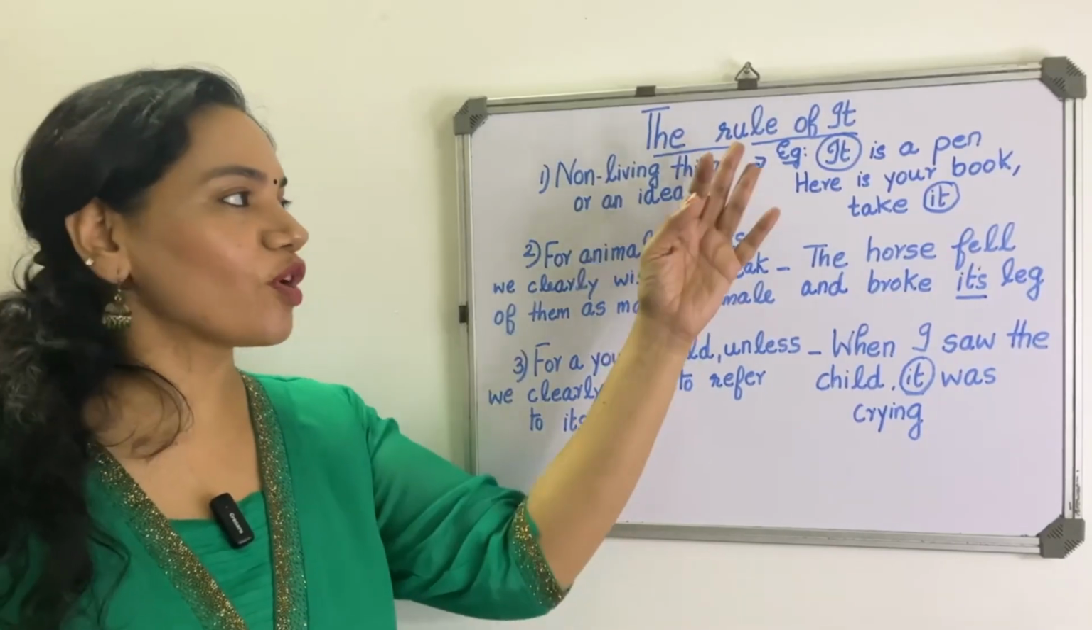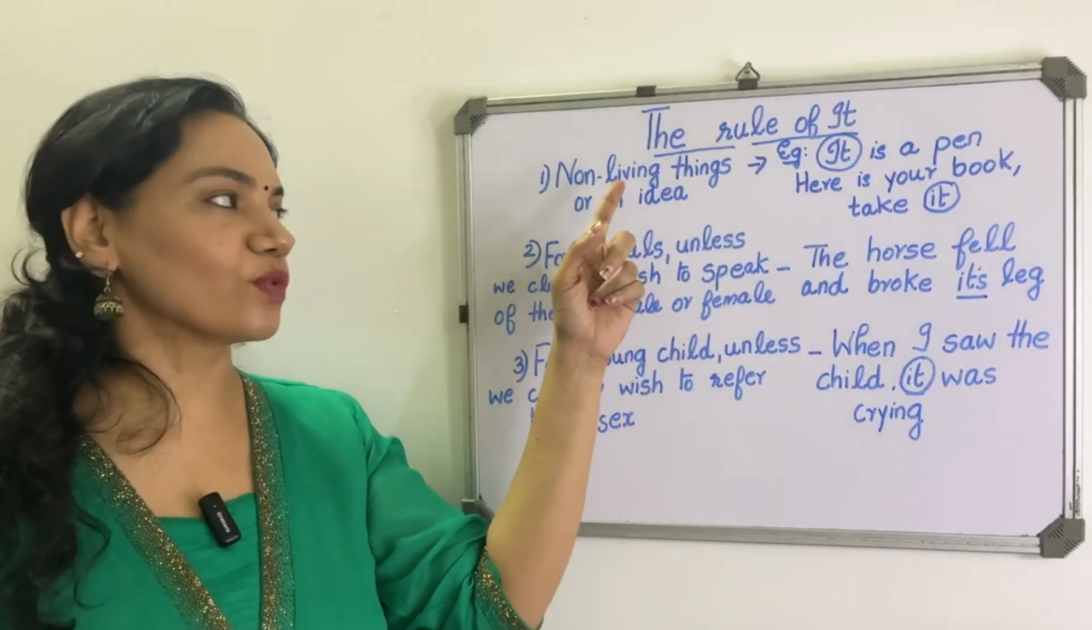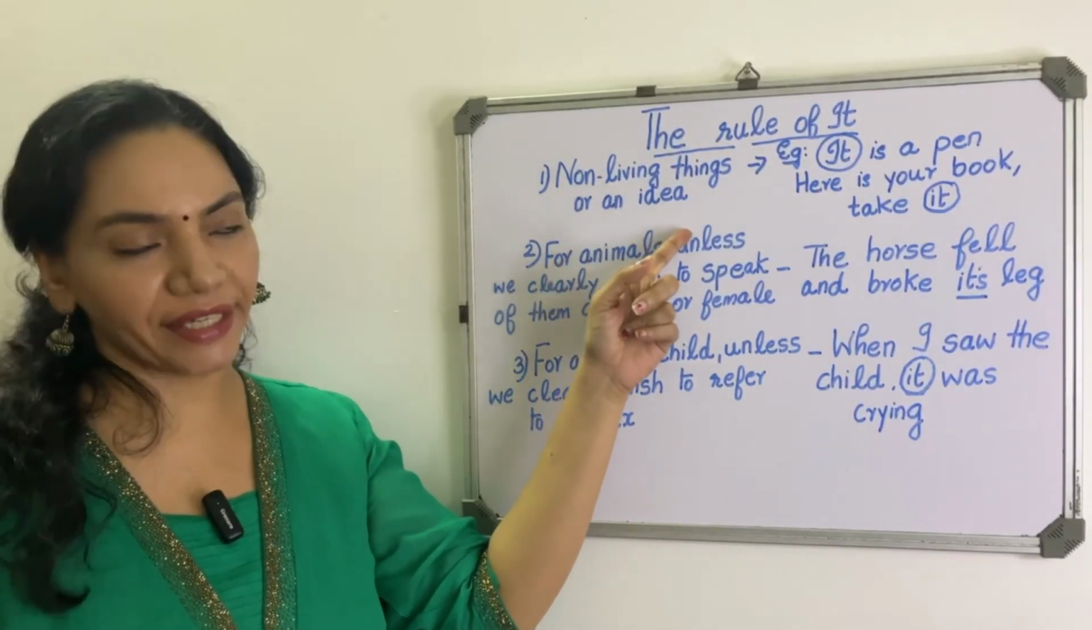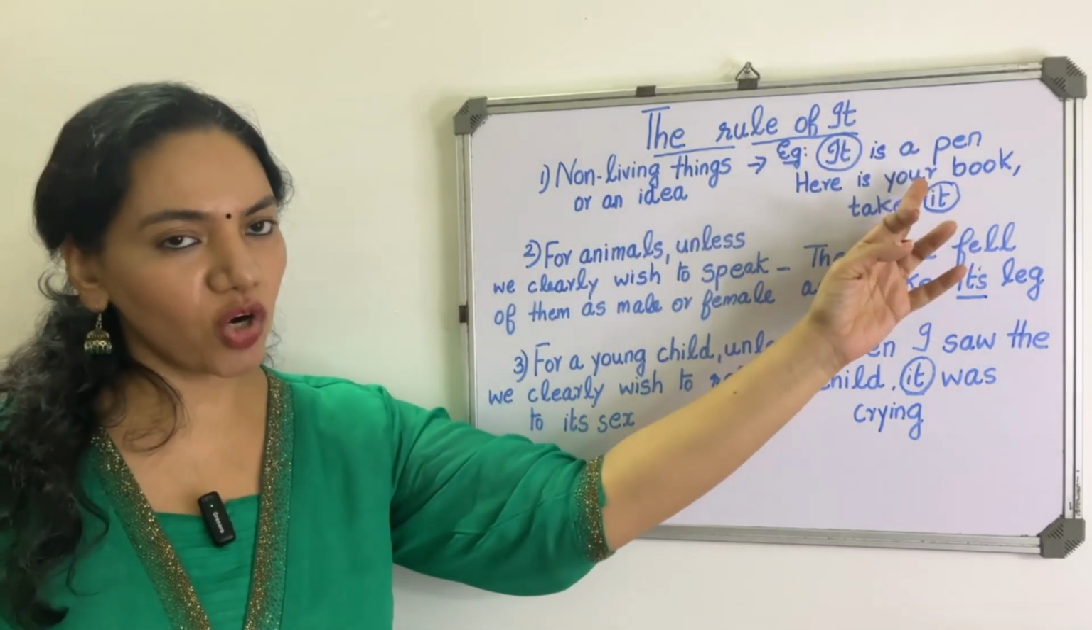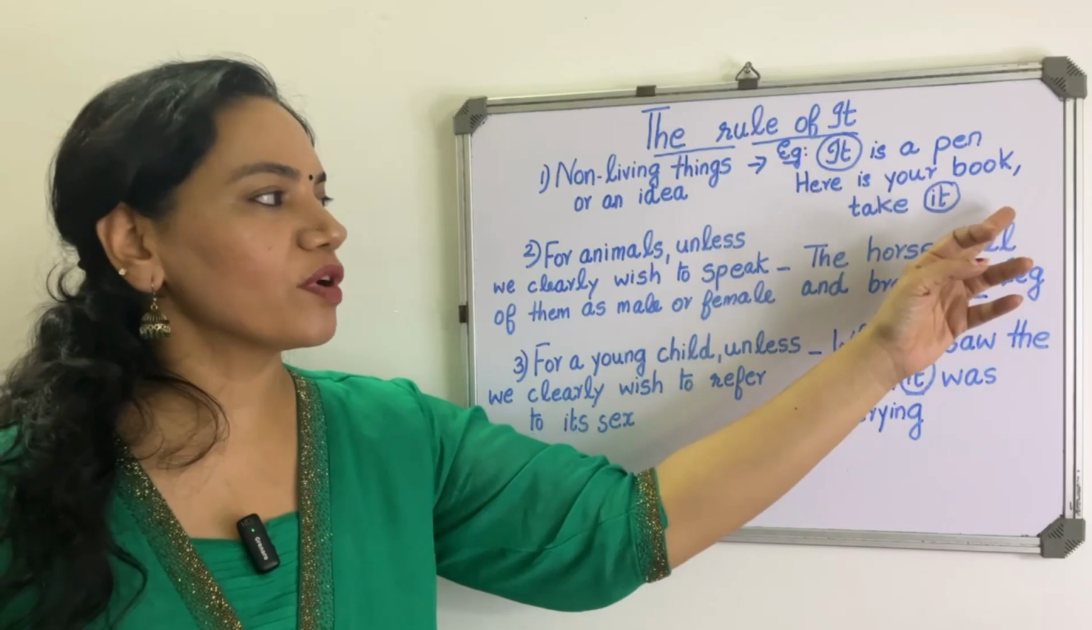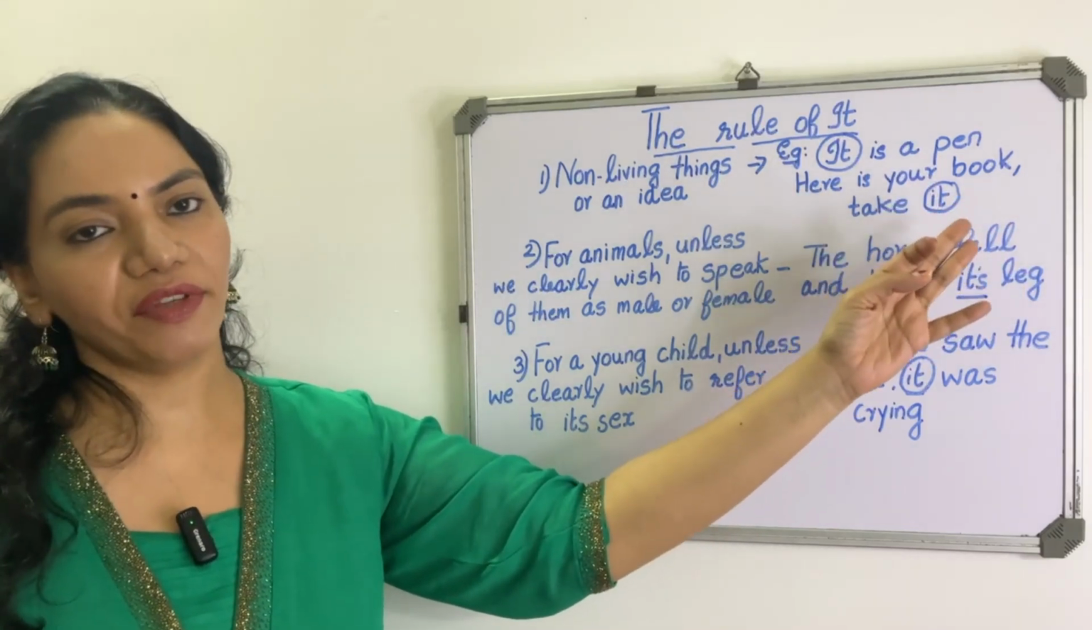Next is the rule of it. So in the first rule, non-living things or idea. So the first example is, it is a pen. So pen is a non-living thing. Here is your book, take it. So book is a non-living thing.